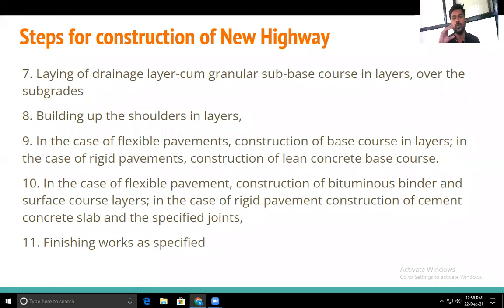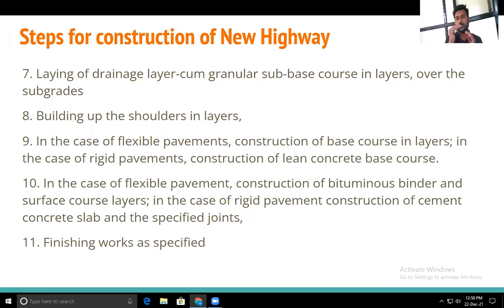What is the lean concrete layer? It is a concrete layer itself, but it has less strength than the surface concrete. So it is the lean concrete layer that we lay on the subbase course. After that, in the case of flexible pavement, construction of the bituminous binder and surface course. And in the case of rigid pavement, construction of the cement concrete slab and the specified joints.